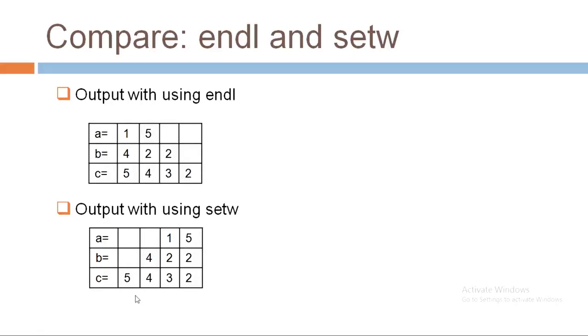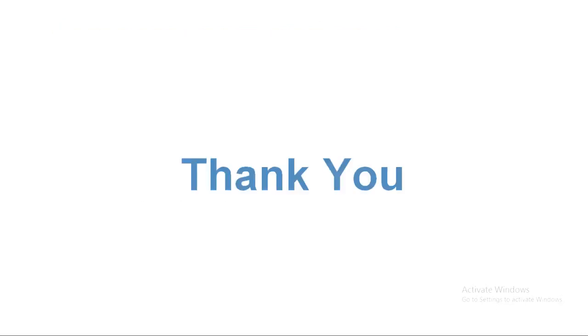So if we want our values to be displayed right justified, then we will use setw. By default, all values with setw will be right justified. But if we want to display all the values left justified, that is also possible with setw. Thank you.